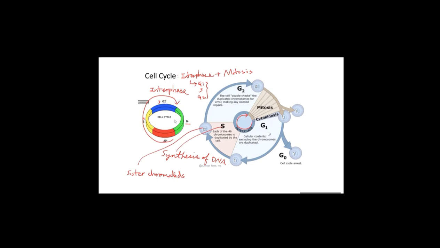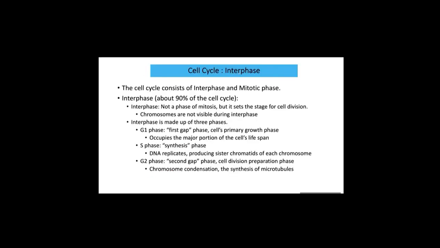Okay, so G1, S, G2 phase are required for preparing for mitosis. G1 phase, cellular contents doubled. S phase, chromosome doubled to form sister chromatid. G2 phase, just to check the process of DNA duplication which occurred during S phase. Is there any error? Is there any DNA mutation that took place? Then G2 phase is going to fix those mistakes and make the cell enter mitosis phase safely. So the cell cycle is composed of interphase plus mitosis. Interphase occupies about 90% of a cell cycle.